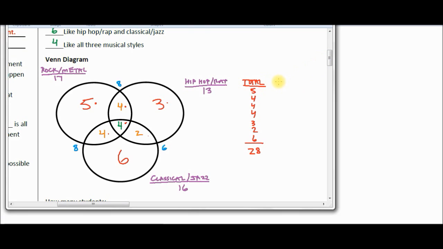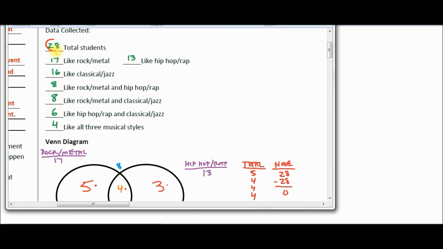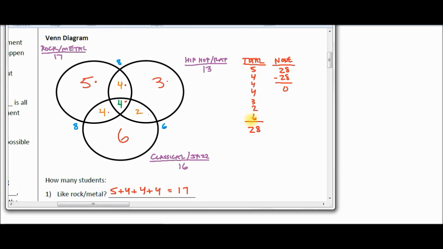So, the next thing you would do is, how many of them are in the category none? And how many of them didn't respond? All you do is you take 28 total students and you subtract 28 that responded in our survey, and you got 0 students who actually didn't answer the question. Everybody picked at least one type of music. Now you need this 28 to figure out probabilities, because this is our total number of students. But we just checked, class, to make sure that all of our students are accounted for in these circles.